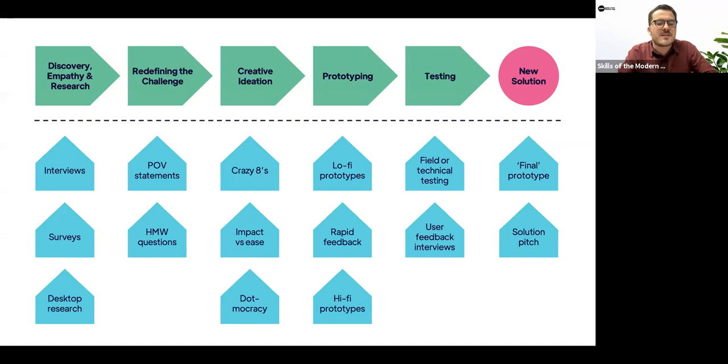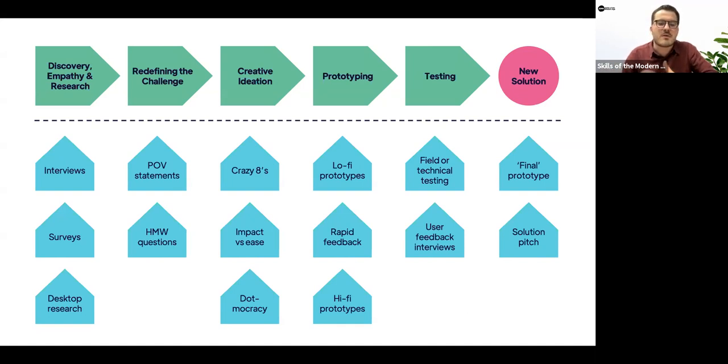Across the top, above the line thinking, you've got a discovery, empathy, and research piece at the start. That's understanding the challenge better by doing some research, by getting customer voice into the room and understanding what's going on from the point of view of the people we're designing for. Then you might be redefining the challenge to point out what part of this can we really focus on, coming up with a whole range of ideas through creative ideation, and then prototyping, making our idea real and testing that idea by getting feedback from the people that we're designing for.